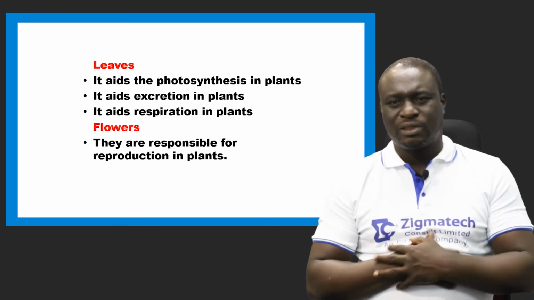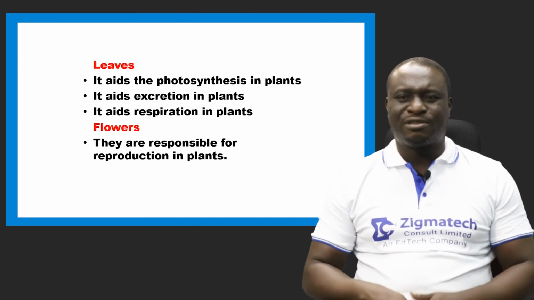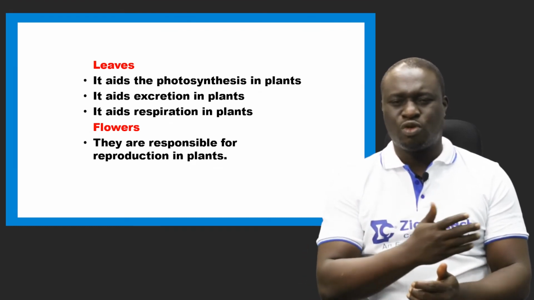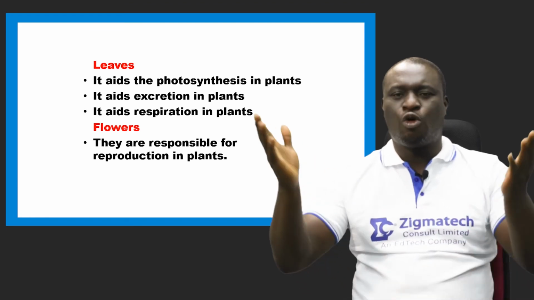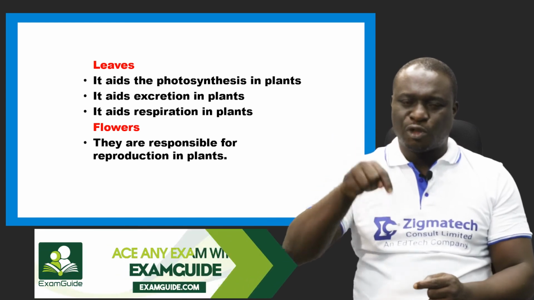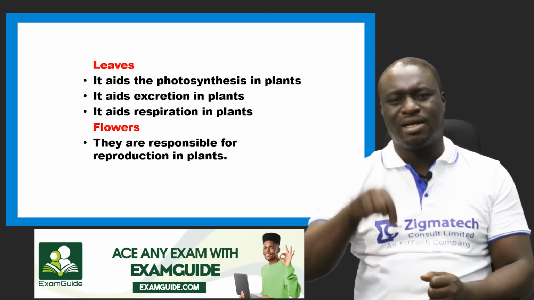The leaves also show three important functions. One, the leaves aid photosynthesis. Remember, we just talked about the stem. We said it holds the leaves in position so as to receive sunlight. So photosynthesis, or manufacturing of food, takes place in the leaves.